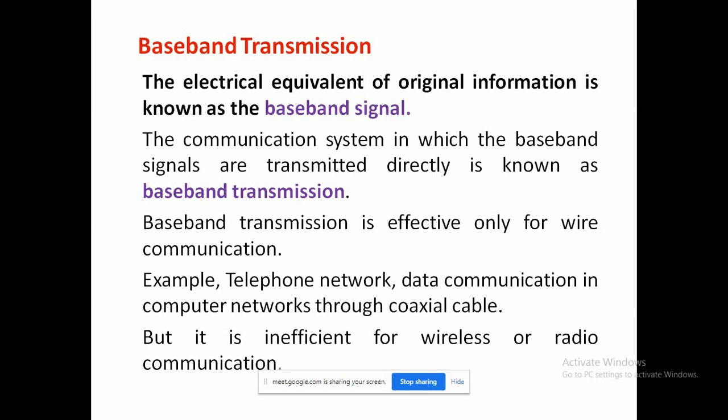It can be analog, that is sound, picture, or any computer data, and that is the electrical equivalent of the original information, which is also called the baseband signal. It is effective only for wire communication, not wireless communication, meaning it has a very low frequency.